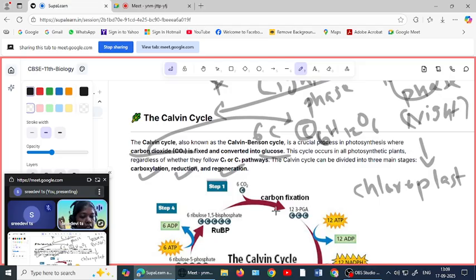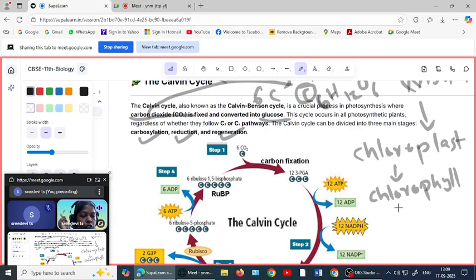Yes, the pigment chlorophyll. And where is the chlorophyll? It is inside the thylakoids. Chlorophyll are inside the thylakoids. You remember this kind of structures inside the chloroplast. Inside this thylakoids, the chlorophyll is filled.